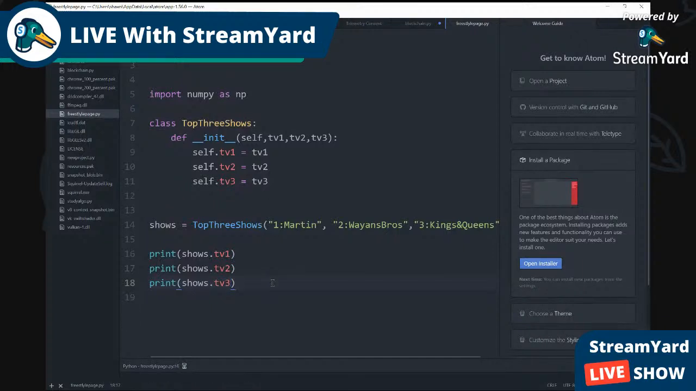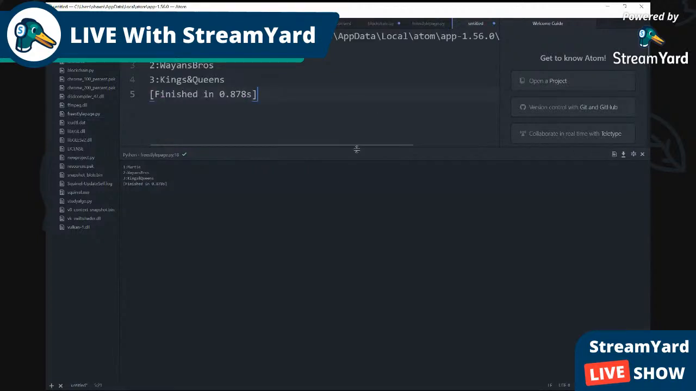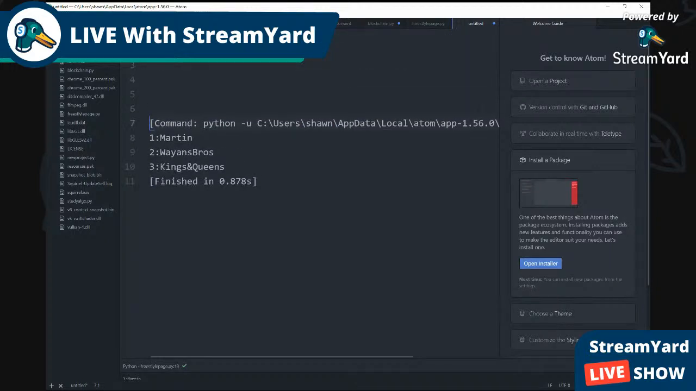Let's see if it runs. All right, so it runs. Okay, you can't really see it there, so I have to do it like this so you can see the code executed, and here you go. So this is what you see. This would execute it. So it prints out Martin 1, Wayans Brothers 2, Kings and Queens 3. So it's simple.